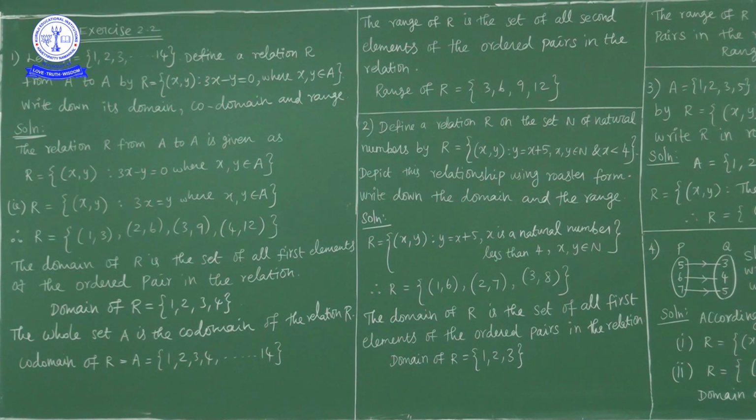How is it defined? R is equal to the ordered pair x comma y. The relation between x and y is given as y is equal to x plus 5, where x and y both are natural numbers and x is less than 4. Natural numbers less than 4 are 1, 2, 3. Now here we have to give this relationship using roster form. Roster form means you have to list out all the elements of this relation. Write down the domain and range.